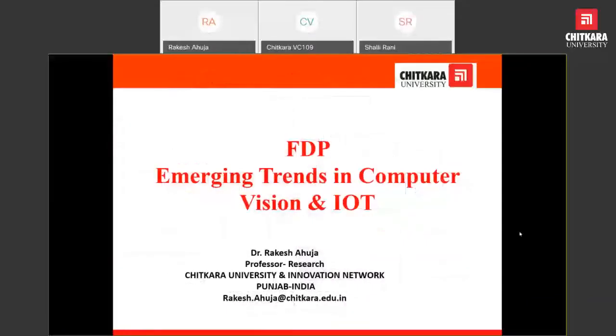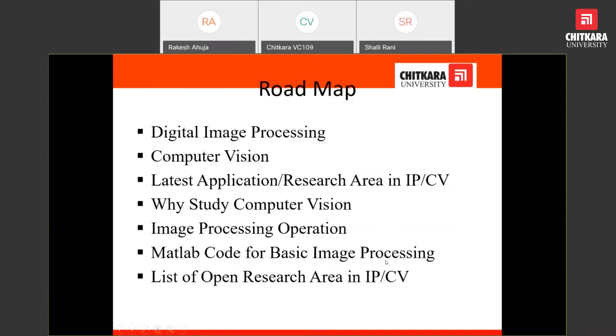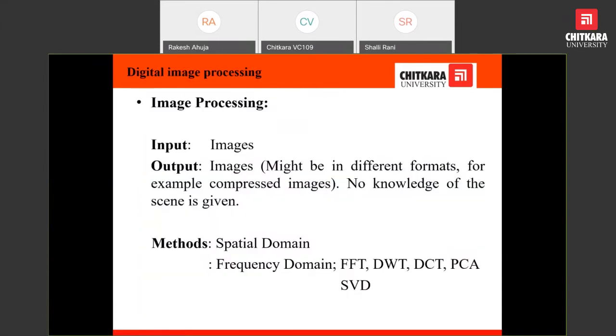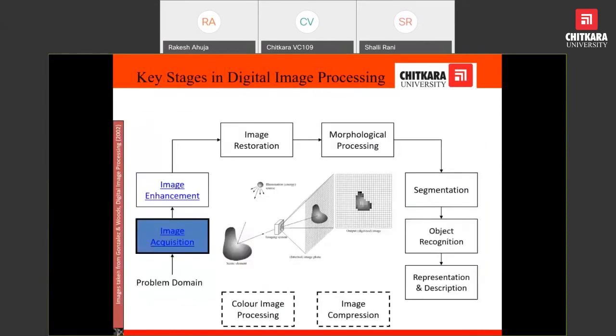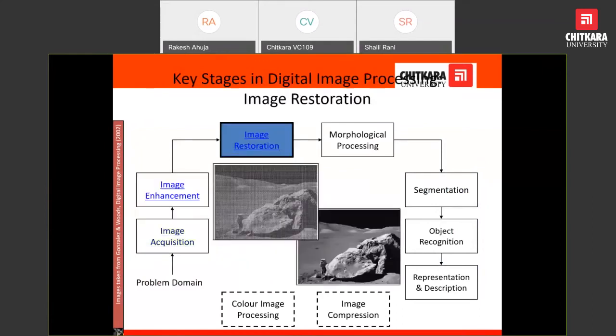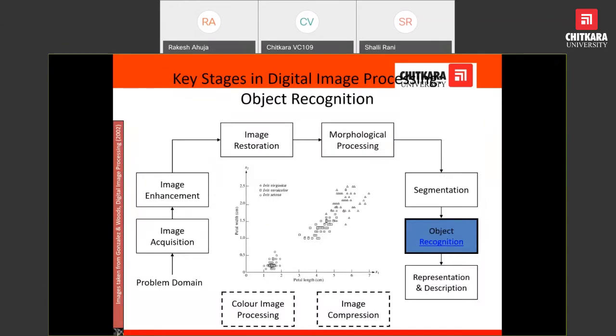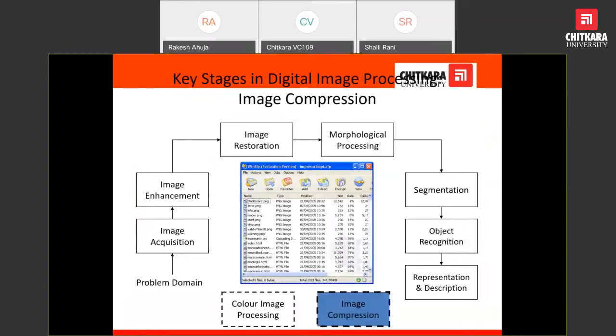Last time we were discussing, I am coming to the slide where we left off. Yes, we were discussing image compression. We have already discussed all these terms. Another operation that we can do on an image is compressing the image, in order to get fewer bytes with respect to the original image.